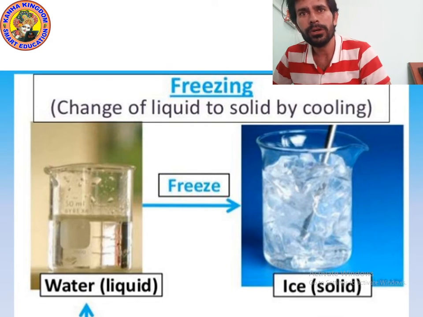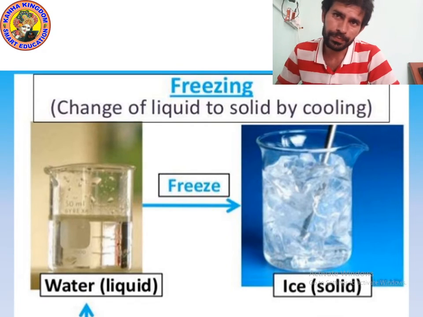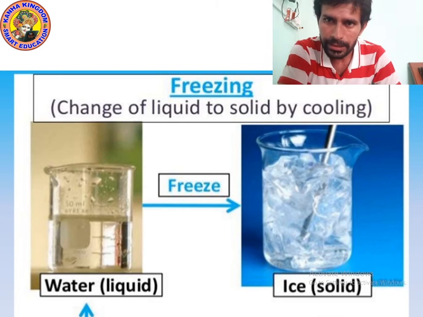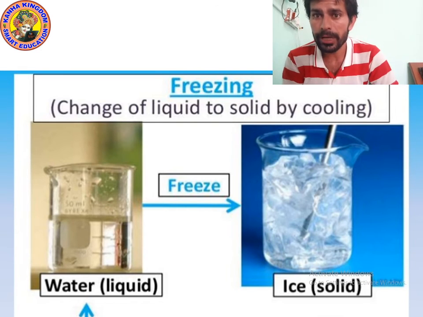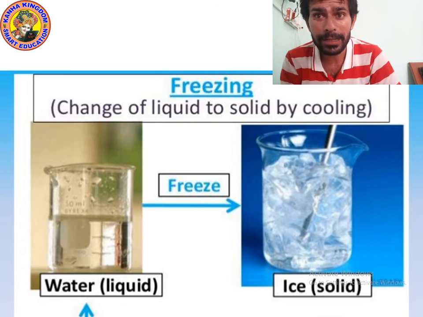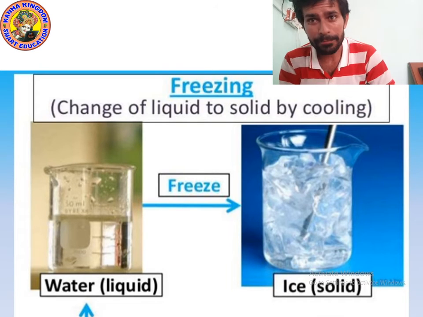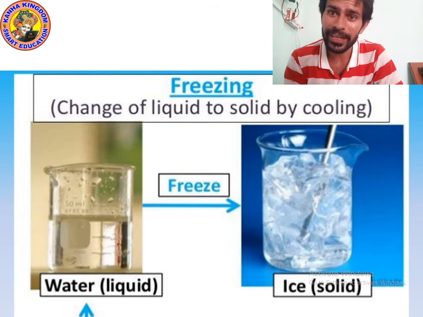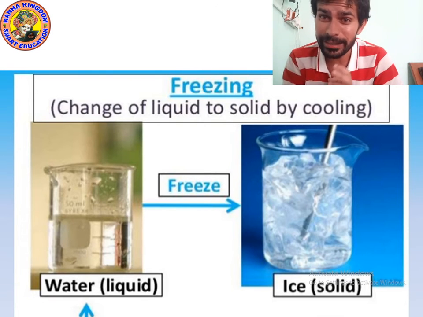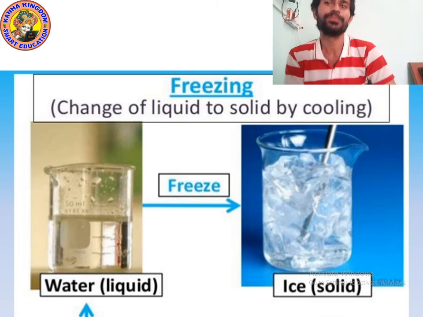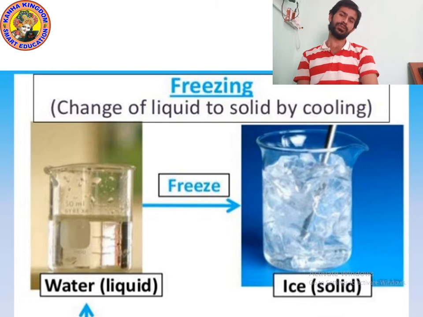If you put the water in a fridge, what will happen? Water will change into ice. Then put the ice in your coffee, make cold coffee and drink. Good, good. No, you don't like ice?